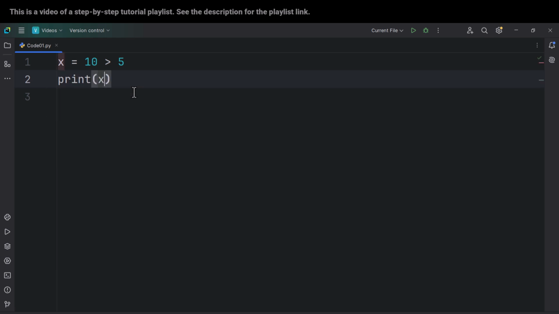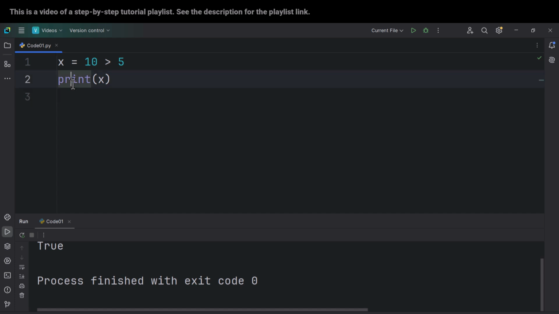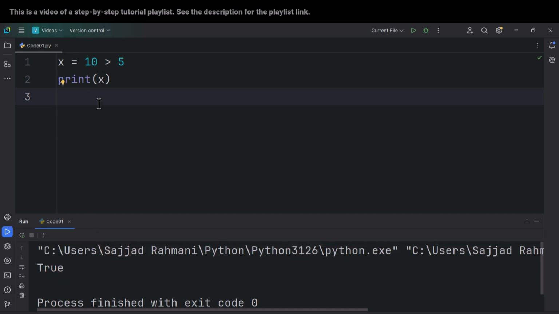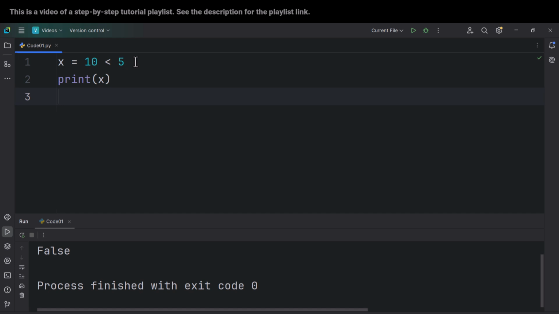So now if I print the x variable and if I run the code, and by the way, when I say print, I don't mean printing using, for example, papers or something. No, I mean printing the result in the output. And as you can see, this is the output. So here, when we are printing the x variable, we can see the value is true because this statement is a true statement. But for example, instead of this, if I put a less than sign, and if I run the code, you can see this statement is false.